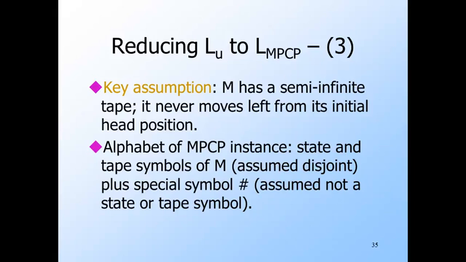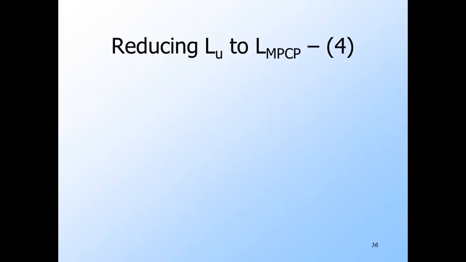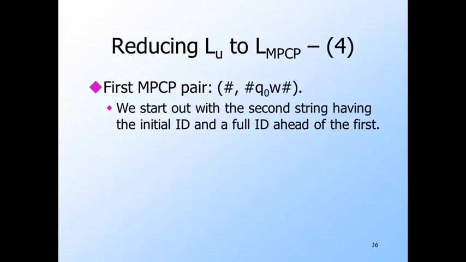The MPCP instance we construct will have an alphabet that consists of all the states and tape symbols of M, or rather the modified M, plus the special marker pound sign. We assume that the symbols used for states and tape symbols are disjoint, so we can tell one from another in the ID. Here's the beginning of the construction of the MPCP instance from M and w. The first pair has a first string that is just a pound sign, but a second string that is the entire first ID with input w, surrounded by pound signs. Note that the transducer gets the M and w on its input so it can generate this pair.